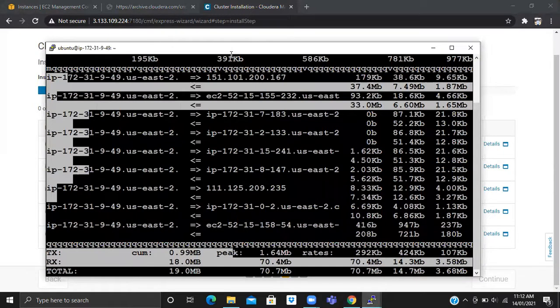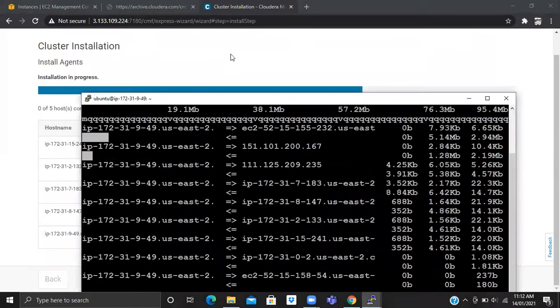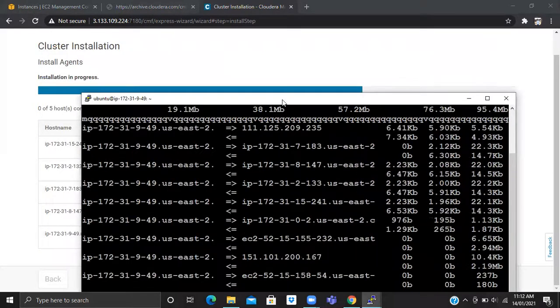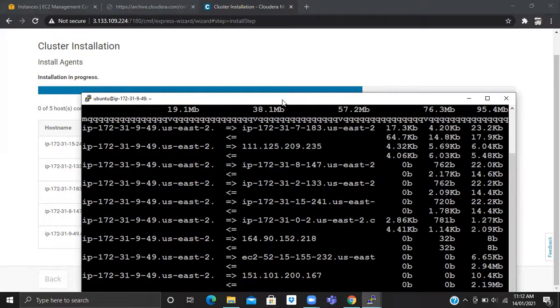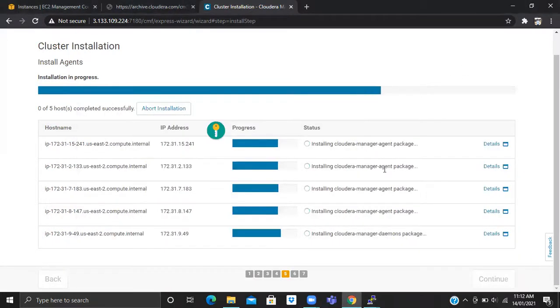You can see it is installing here, and this 49 is our CM, Cloudera Manager.